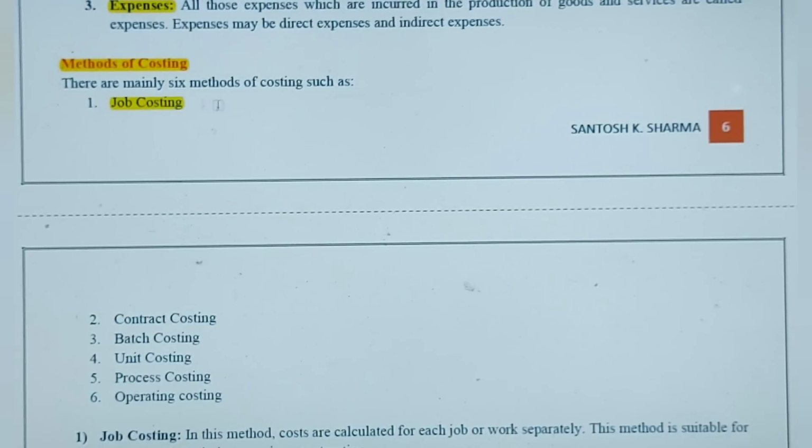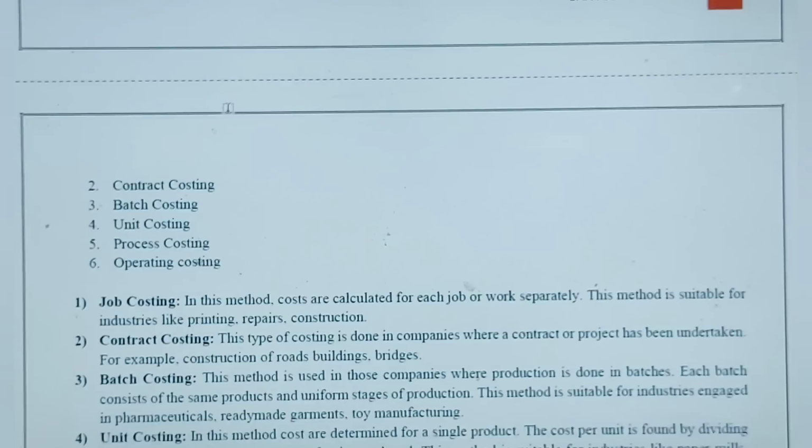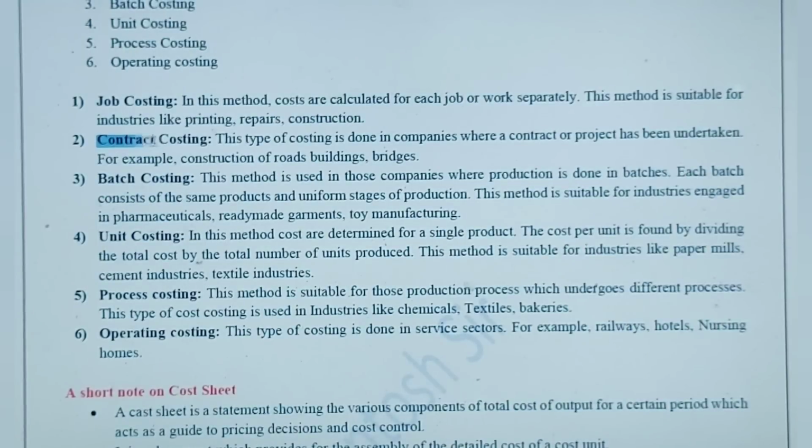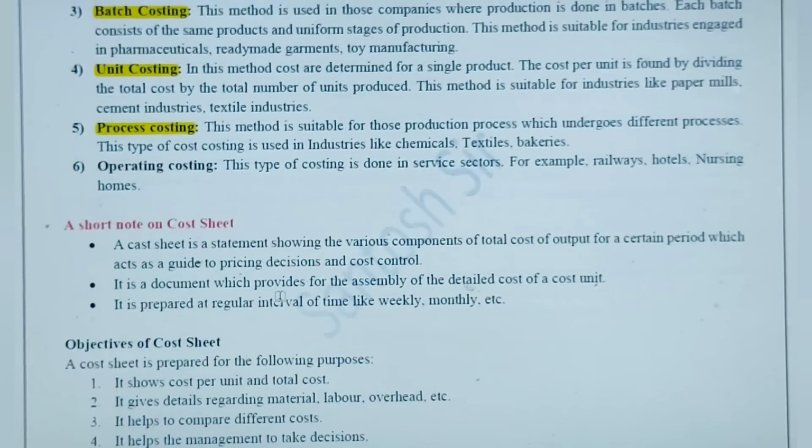One is job costing, where we try to find the cost of jobs, the job work that the firm has undertaken. The second one is contract costing, which is applicable when the company takes a contract or project. Then we have batch costing, where cost is determined on the basis of different batches, or when the production method passes through different stages. So there we do batch costing. Unit costing is per unit cost, it's simple. Then process costing, again like different processes, and for each process we determine the cost.